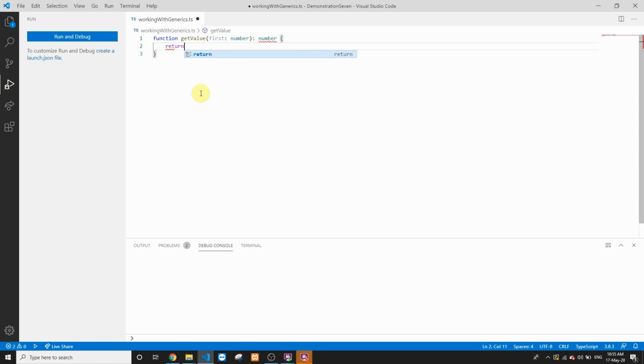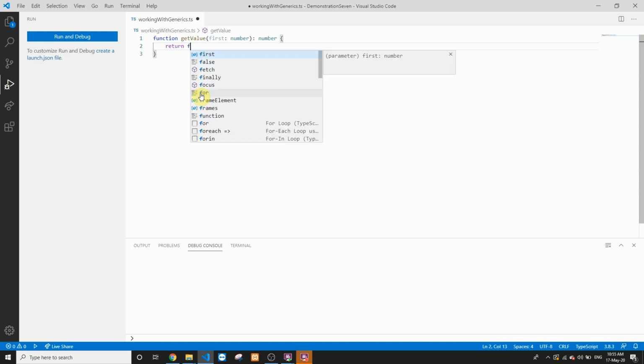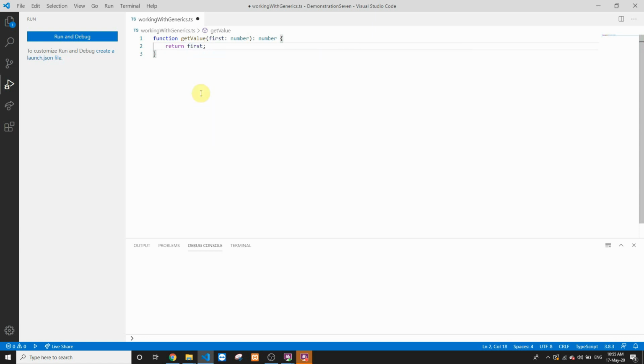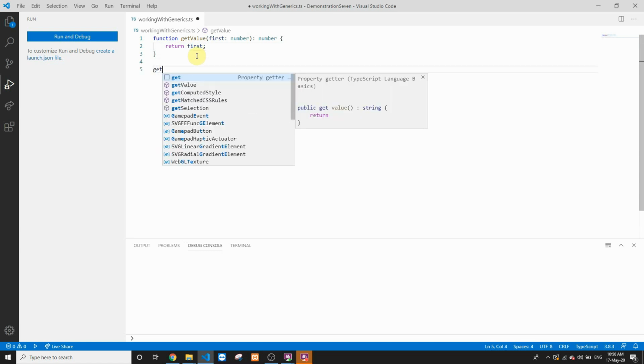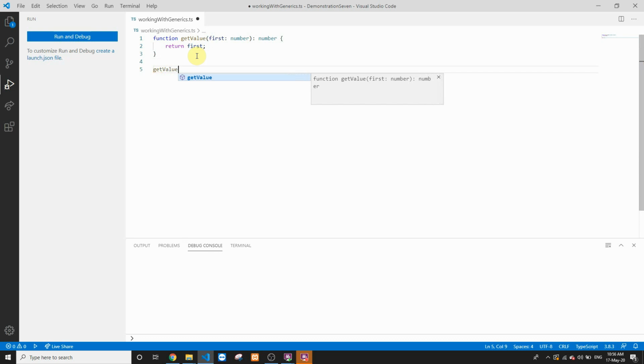Inside the function, we'll do a simple return first. So whatever value we are getting from this parameter, we'll be returning this particular parameter outside this function. So this getValue function works with a numeric input parameter. We can invoke this function using getValue, and we'll put a numeric value into it.